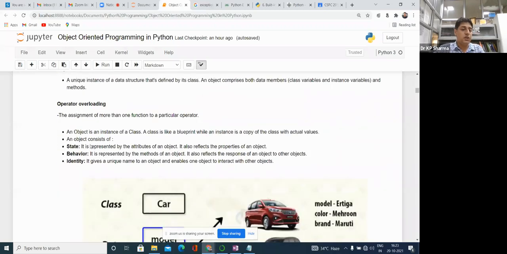Then one feature is operator overloading, which is also supported by the Python programming language. So we'll understand in detail what is the meaning of object-oriented programming in Python.